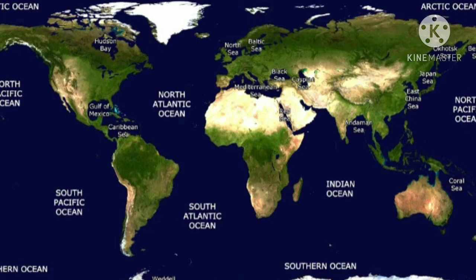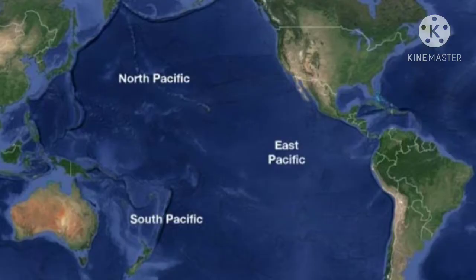Now we will see the Pacific Ocean. The Pacific Ocean is the largest ocean. It is spread over one third of the earth. How much area has it taken? One third of the earth. As we have discussed the depth of the Mariana Trench, the deepest part of the earth lies under the Pacific Ocean. The Pacific Ocean is circular in shape.